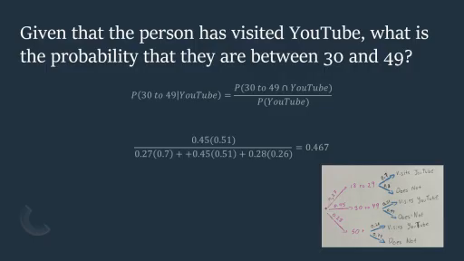Okay, and you would multiply those together and do the division, which you see, if you know somebody has visited YouTube, then there is a 46.7% chance that that person is between the ages of 30 and 49.